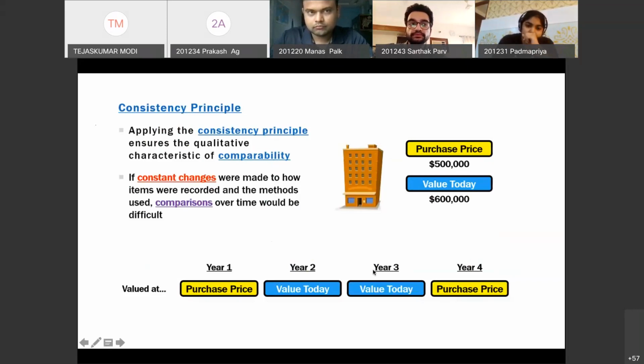So consistency, I'll take another example. I'm showing an asset in my balance sheet. I cannot show the asset at purchase price in the first year, in the second year at market value, third year market value, and fourth year purchase price, because the users cannot compare, right?